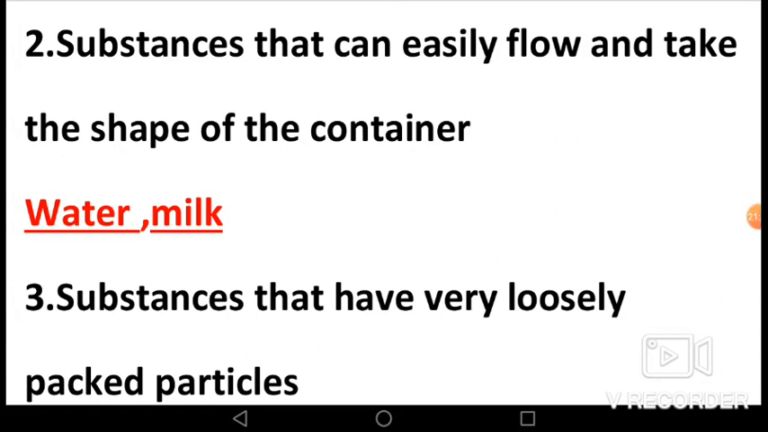Second, substances that can easily flow and take the shape of the container. Water and milk are examples of substances that can easily flow and take the shape of the container. Because if we pour some milk, water or orange juice in a glass, it will take the shape of the glass. If we pour it into a bowl, it will take the shape of the bowl. So here water and milk are examples for the substances that can easily flow and take the shape of the container.